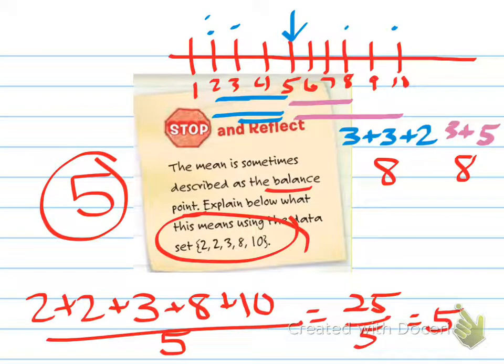Alright, so when I looked at it, what I figured out was that the mean would be 5. And the way that that's the balance point is if we looked at the scale, the number line, and we had graphed the 2s, the 3, the 8, and the 10, and you figure out the distance that each one is from, just like we did on number 3 in the first example, the real life example, you'll see that the difference between all of the sets is 8 from that center point, which is our mean of 5. And so that really balances out the scale. I know it's a weird scale because there's 2 that are lumped into the 2 and 1 for the 3, but it does all come together.